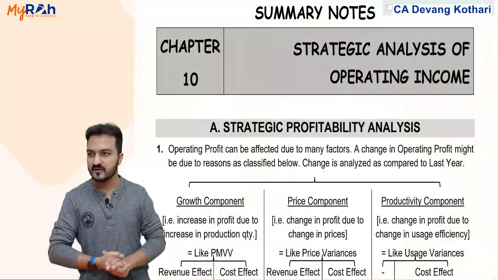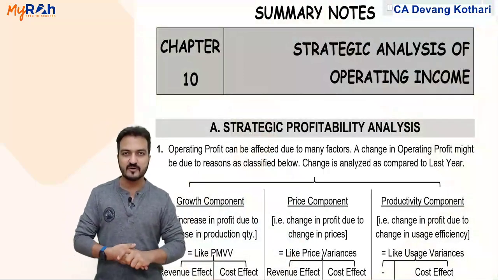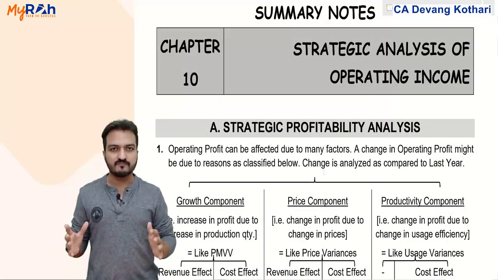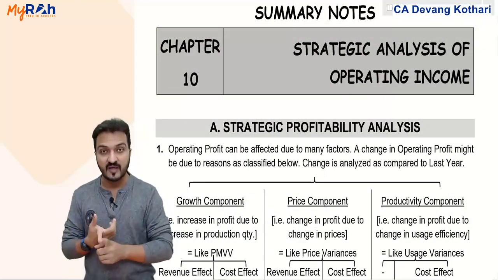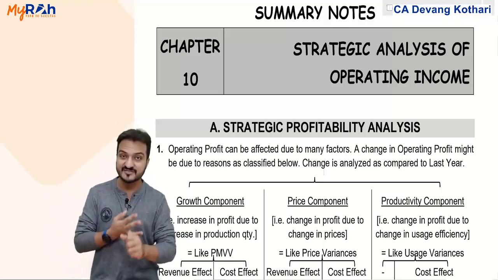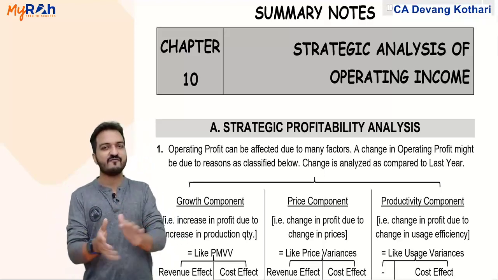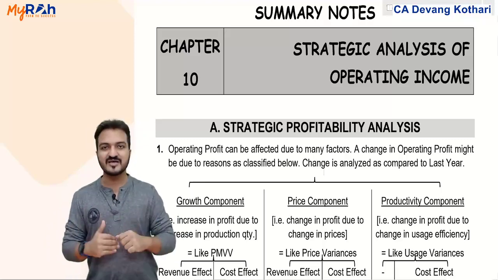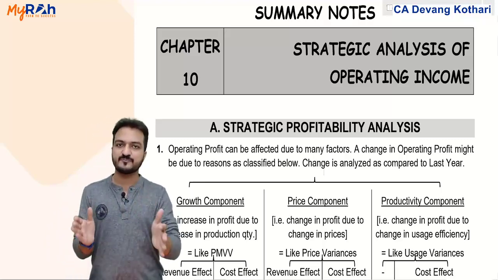Today I am taking up chapter number 10, that is Strategic Analysis of Operating Income. Now this chapter is not very important, not as important as chapter 8, not as important as standard costing, not as important as decision making, but I can say it is of average importance. Plus this chapter involves both theory as well as practical.